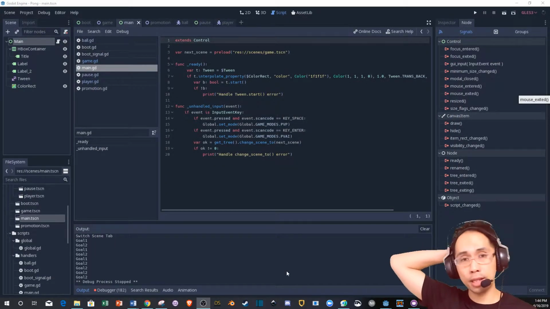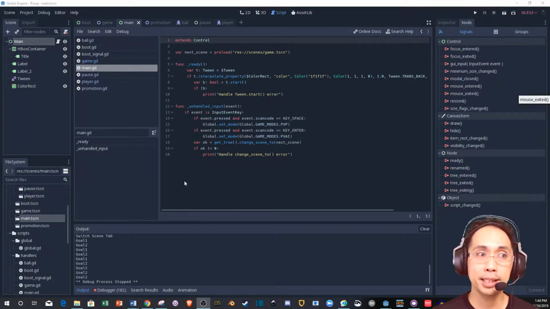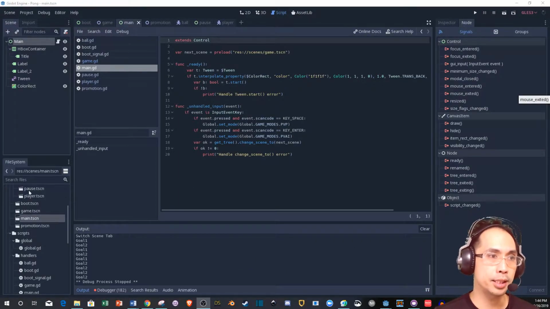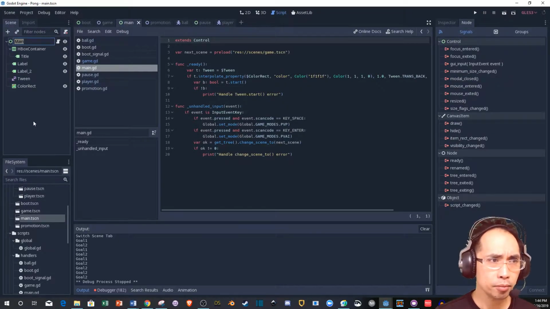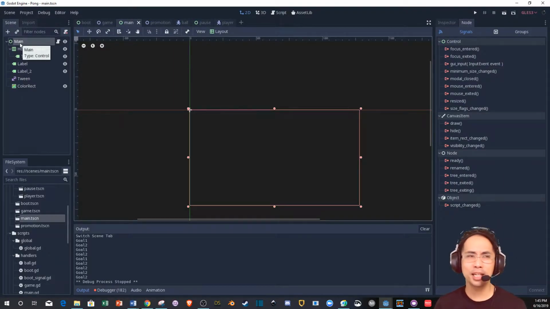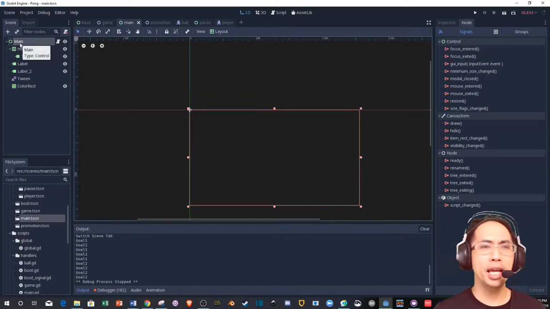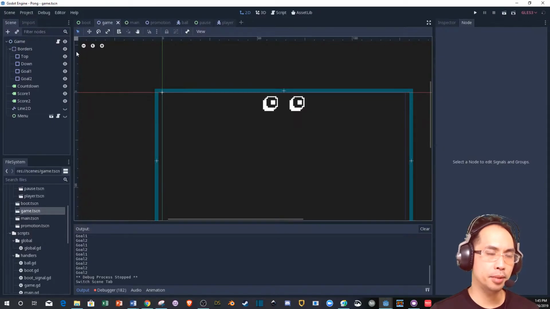This is Axel's thing. I'll put a link to it, but I do want to look in the code and see what makes this tick a little more thoroughly on his setup. Now, interestingly enough, I'm going to say this right off the bat. He's not dealing with a 2D main scene, if that makes sense. Does that make sense? That doesn't make any sense. Hold on. Let's look at game.